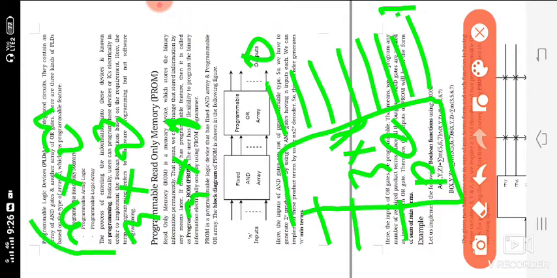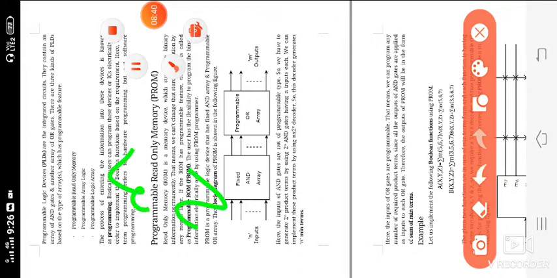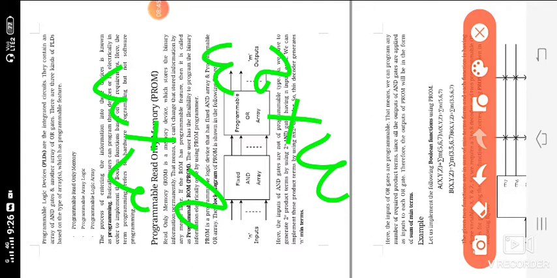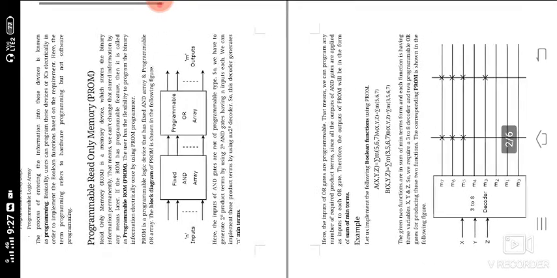So this formula is very, very important. Don't get confused, an encoder is also there. We are not designing the encoder. This is the encoder formula: 2 power n into n is the encoder. N into 2 power n is the decoder. This is the decoder and this is the encoder. Don't get confused.